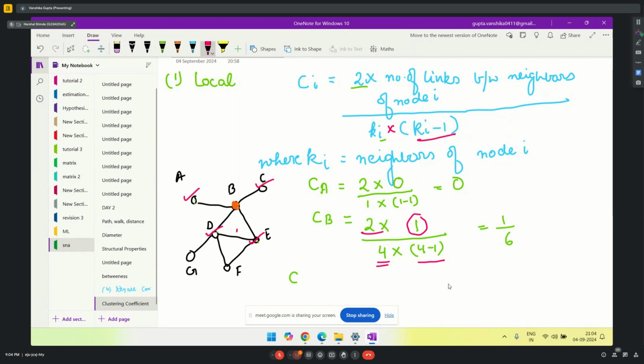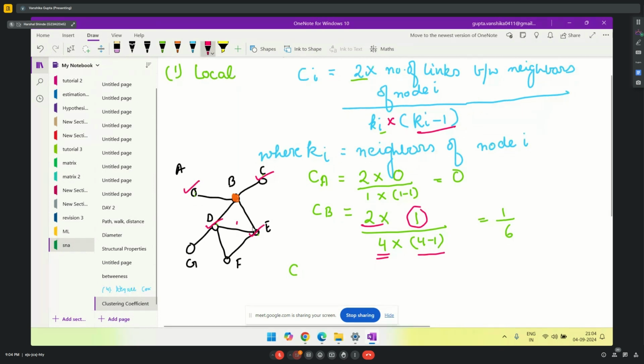Got it. Thank you. We'll see for other examples also, so this concept will get more clear.